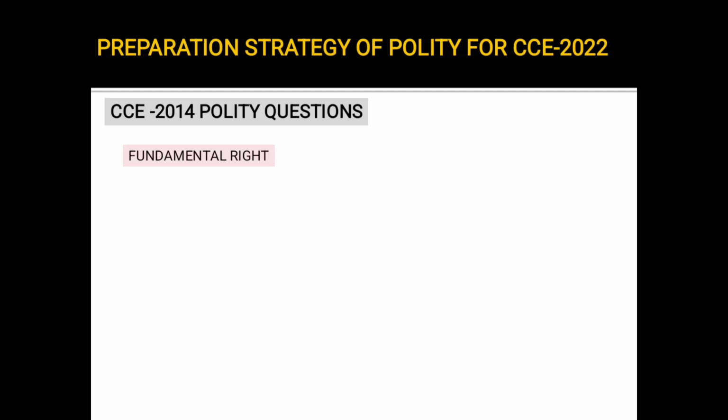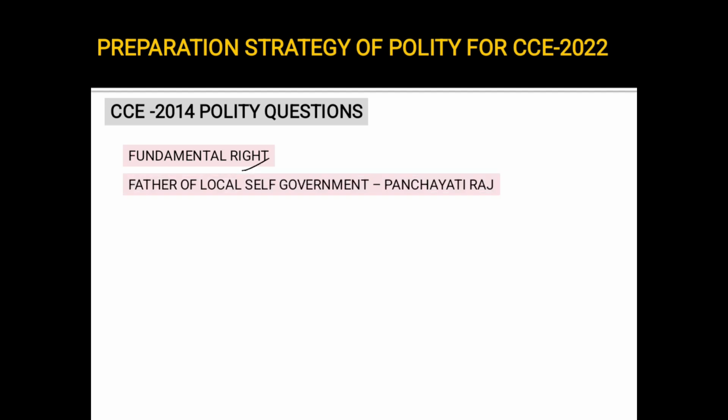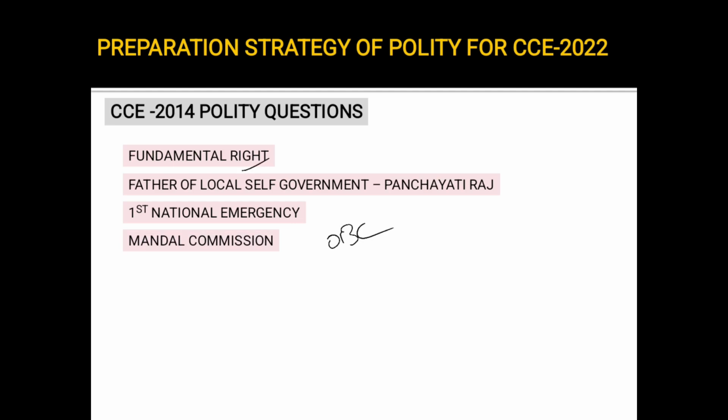In 2014, again, there was a question on fundamental rights. See, articles from 14 to 32 are very important. You have to know which article deals with which kind of fundamental right. There was a question on father of Lok Sabha, local self-government, again related to Panchayati Raj. There was a question on the national emergency. There was a question on Mandal Commission. We know Mandal Commission is related to OBC reservation. So there was a question on Mandal Commission.